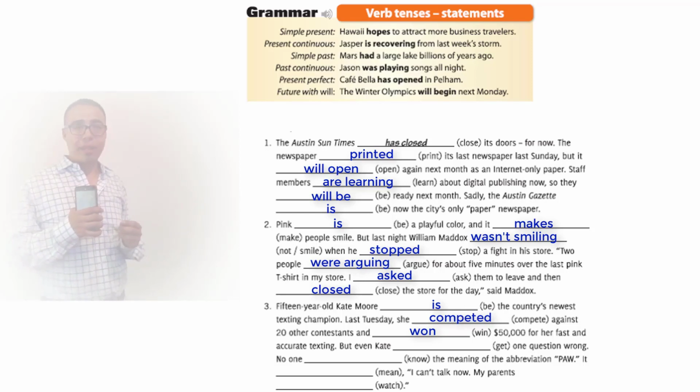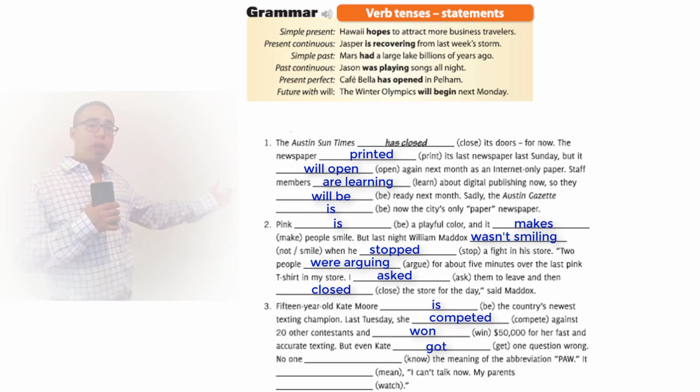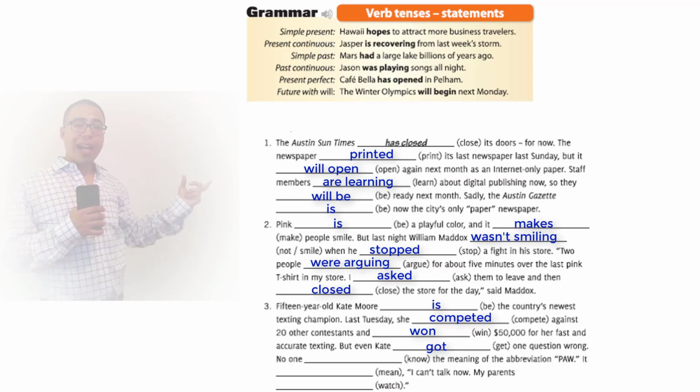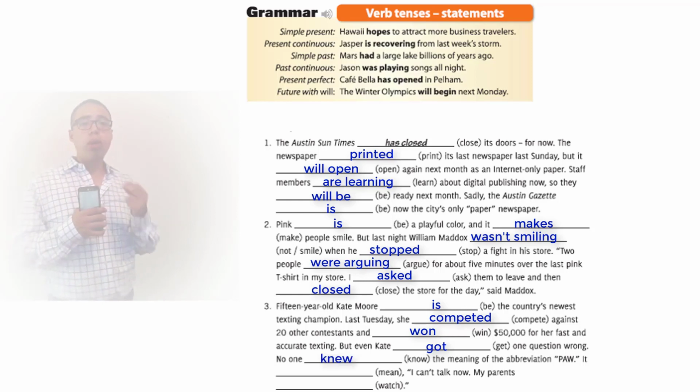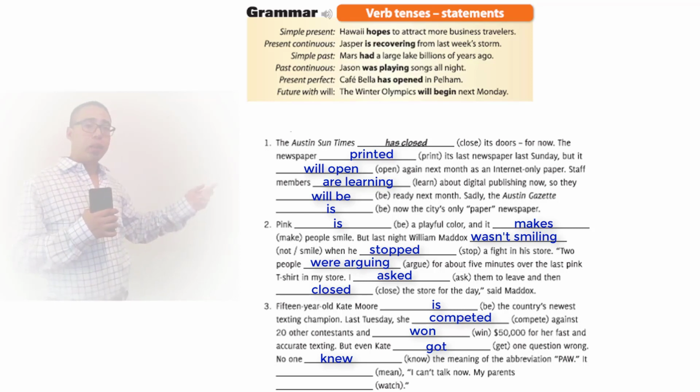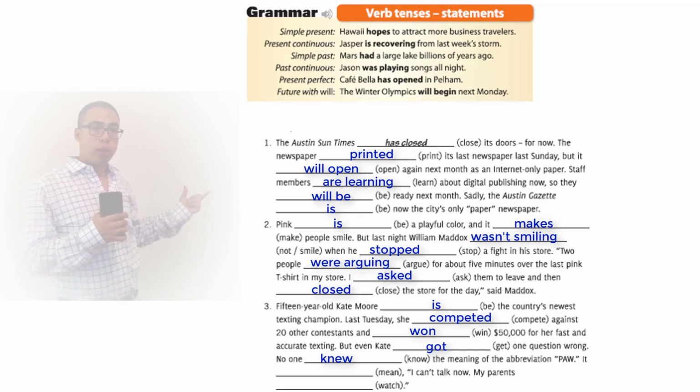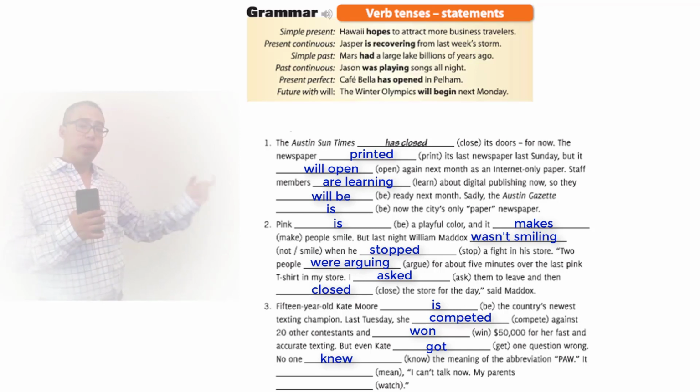Okay. Next sentence says, but even Kate got one question wrong. Okay, so we convert the word gets into its past form. It's also irregular, so we change the E into an O, got. Okay, so it can be in the past. It got one question wrong. Okay, next sentence says, no one knew the meaning of the abbreviation Paul. Again, it's in the past, and it's irregular, so we're going to change the O into an E, knew. And that's the past form of know.